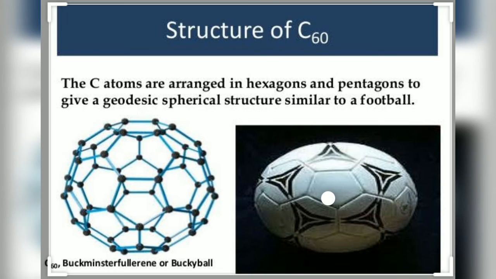Okay, dear student, the last one is fullerenes. The carbon atoms are arranged in hexagons and pentagons in a spherical structure similar to a football. Dear student, the Buckminster ball-like structure is not the graphite structure. Okay, let me tell you the difference between diamond and graphite: why diamond is not able to conduct electricity and graphite does.